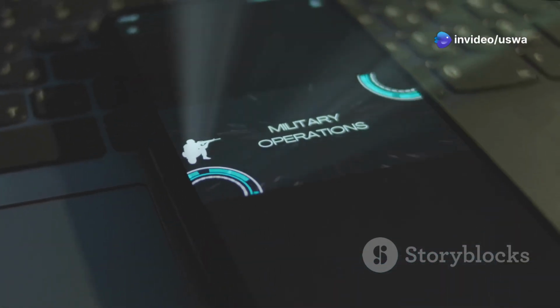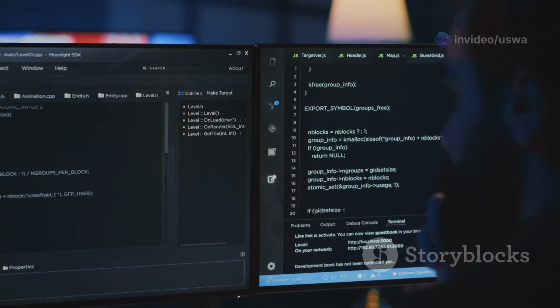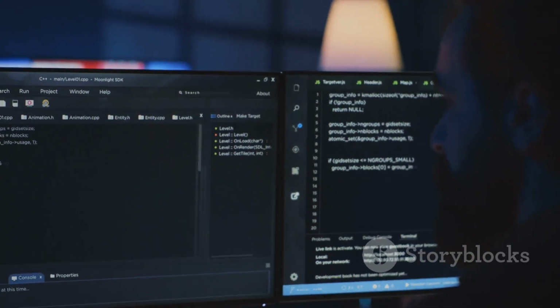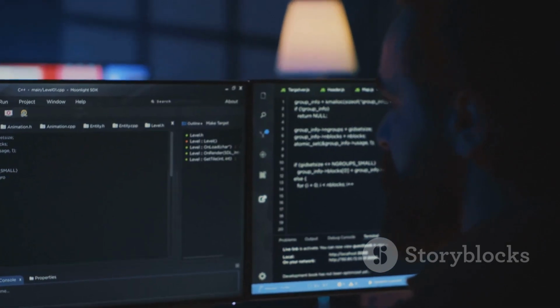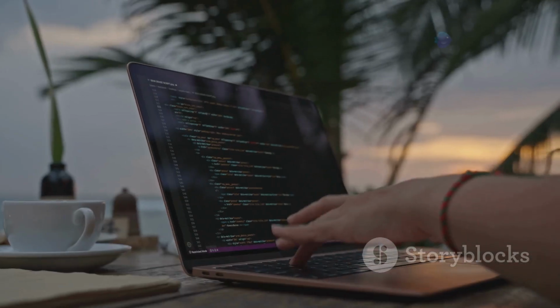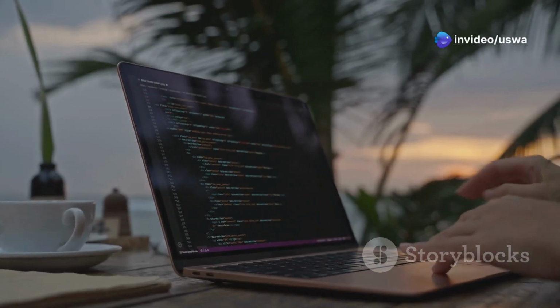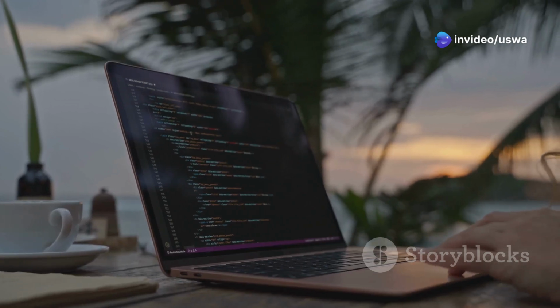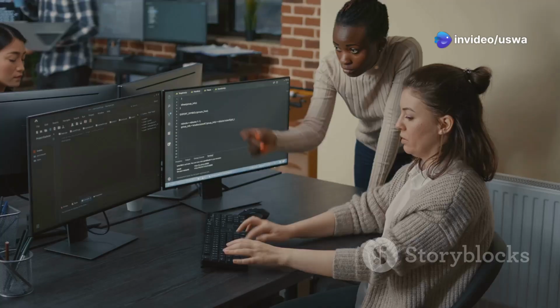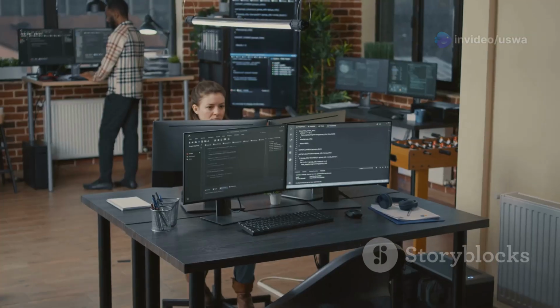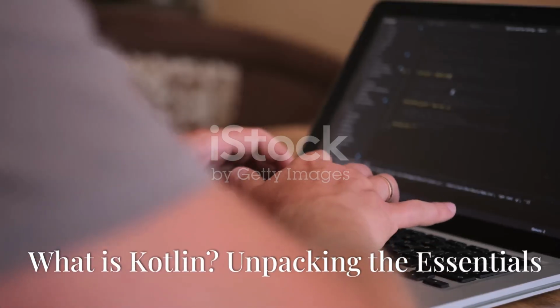Kotlin for Android. The future is here! Welcome back to the channel, everyone. We're diving deep into the world of Android app development with a language that's been making waves. Kotlin. In this video, we'll explore why Kotlin has become the preferred language for modern Android app development. We're talking about its concise syntax, the way it handles null safety, and how smoothly it works with Java. Stick around, it's going to be good.